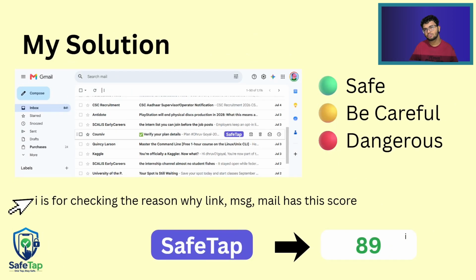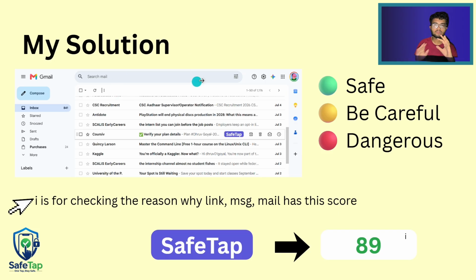So my solution to this problem is SafeTap. Here you can see that this is a Gmail interface, and whether you are on your Android or iOS, or using any application, or using Gmail or any other related software on any website or any browser.